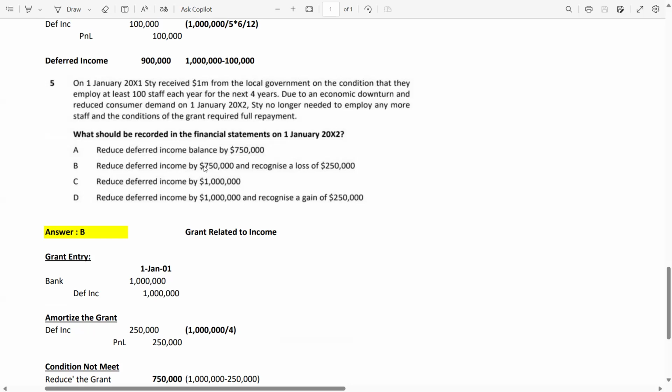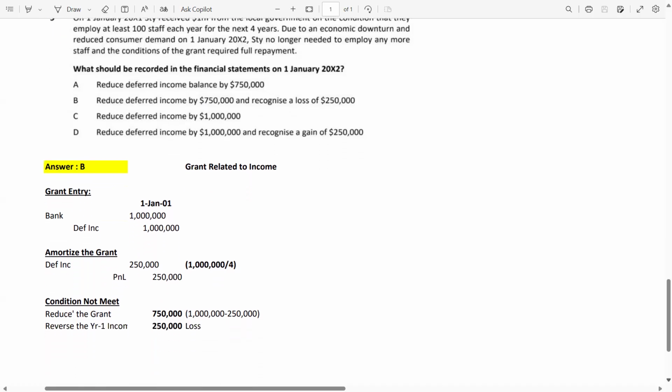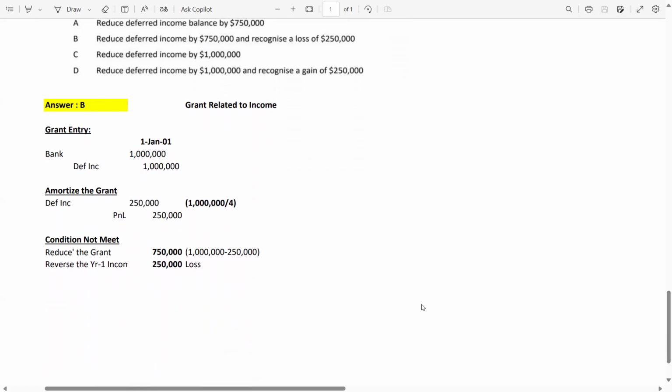Now if you go with option D, again repeating, it is against the requirement of IAS 20. So option D is out of the IAS and IFRS requirement. Now you are just left with option B, and option B is correct. Why? Because you took the grant on 1st Jan 2001, and you amortized it by 2,50,000. So the net amount is 7,50,000, and on 1st Jan 2002 you are not meeting the condition, so you have to repay the grant. That's why you reverse your grant.